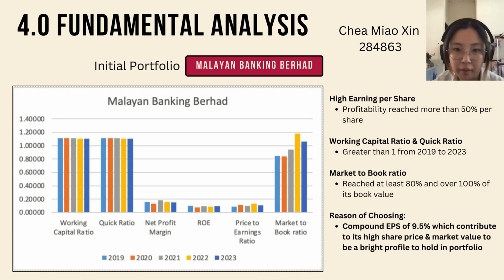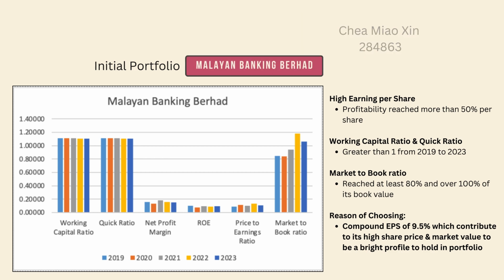Next, we also chose Malayan Banking Berhad as one of our stocks in our portfolio. The reason why we chose it is because it has a compound earnings per share growth of 9.5% every year, which contributes to its high share price and market value, making it a bright profile to hold in our portfolio. As you can see in the graph, Malayan Banking Berhad has always achieved at least 80% of its book value and is able to achieve over 100% of its book value. And its working capital ratio and quick ratio are always greater than 1 from 2019 until 2023.